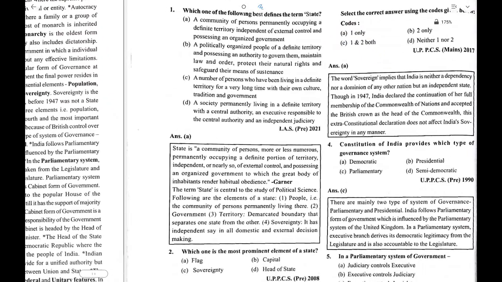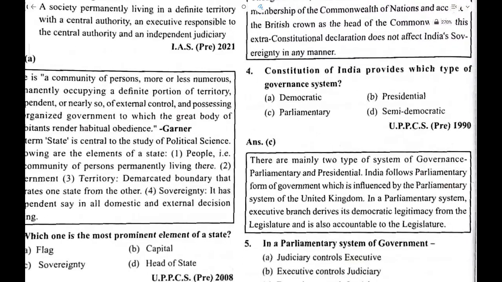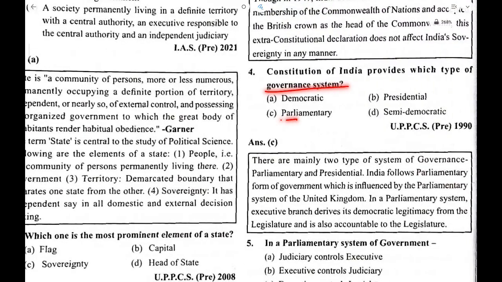Now the next is: Constitution of India provides for which type of governance system? It provides for the parliamentary governance system. So governance systems are of two types. One is the presidential and the other one is the parliamentary system, where the executive is responsible to the legislature.